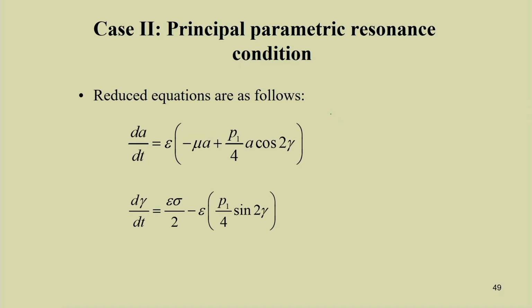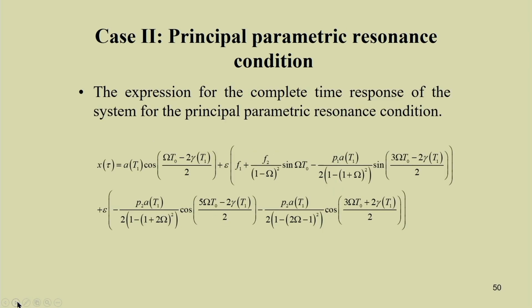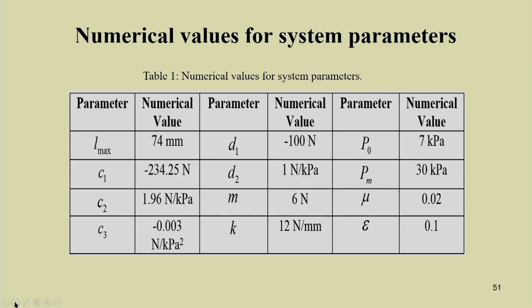So, in case of principal parametric resonance conditions also, by using this method of multiple scale, you can have this reduced equation, and from this reduced equation you can find the solution in this form. So, this is the solution in case of the principal parametric resonance condition and in case of combination parametric resonance condition. So, you have already seen the response will be different.